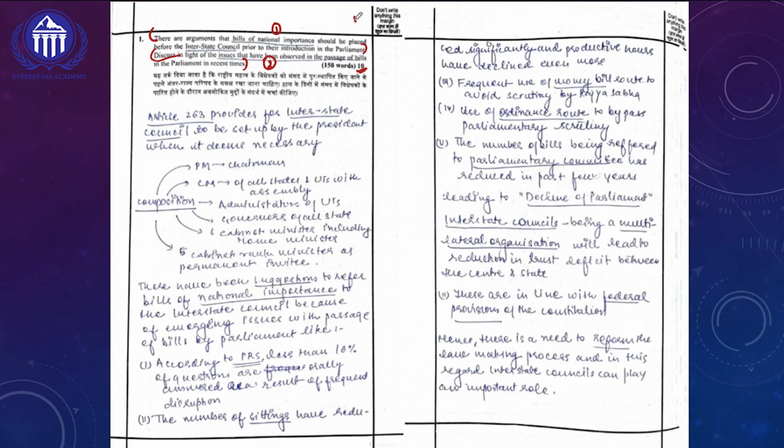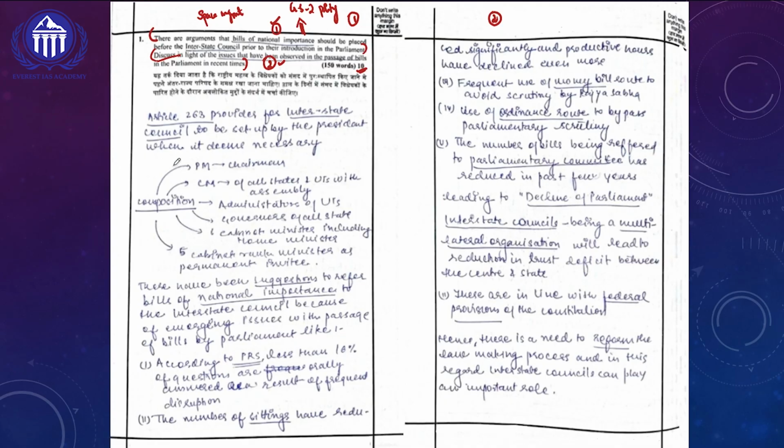We know very well for a 10-marker question, we will be given a maximum of only 2 pages to present our answer. And this topper, if you look at these 2 pages, she has effectively utilized most of the space. That is what we say, space management is very crucial whenever we are doing answer writing. Not only that, if you look at this particular question, students, overall there are only 2 components which have been asked here, and this particular question is pertaining to the GS paper 2 polity segment of our syllabus.